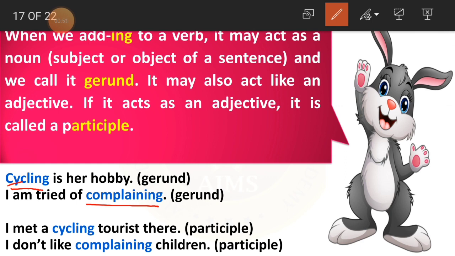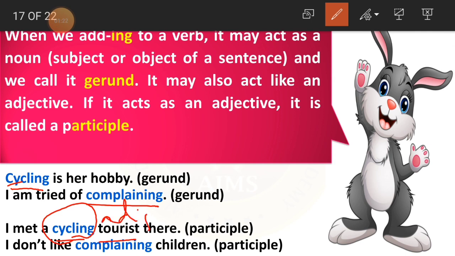Then the same verb, when it is a participle, it is written like this. Like I met a cycling tourist there. I don't like complaining children. See, here I met a cycling tourist. He met a tourist. Who was he? That is cycling tourist. So that is why it is an adjective here.